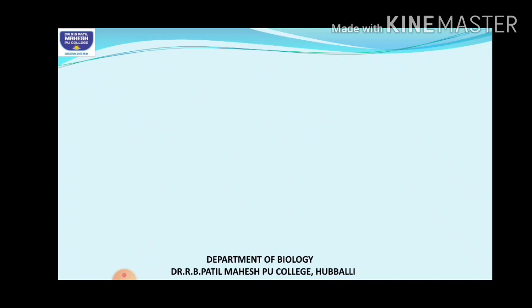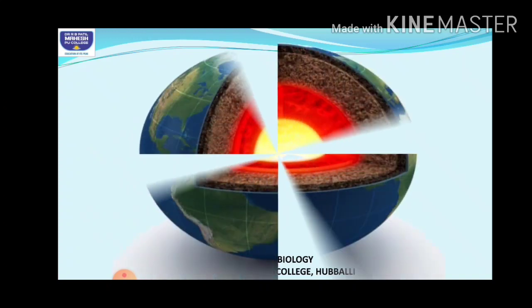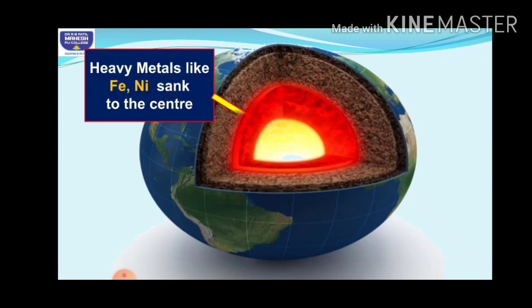Then at the same time, on the Earth there were also volcanic eruptions. As I told you, it was a cloud of hot gases and dust. Along with that there were also metals and many different elements present, out of which there were some heavy metals such as iron and nickel.